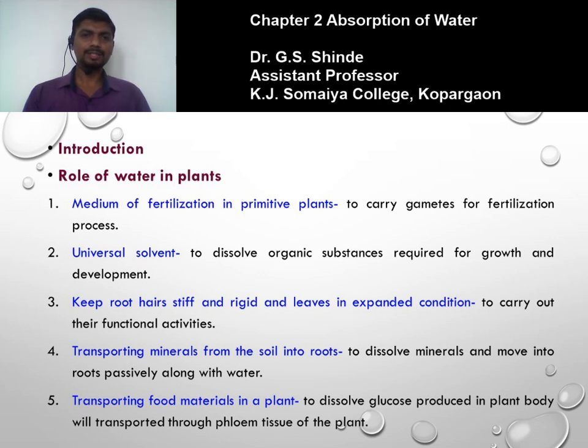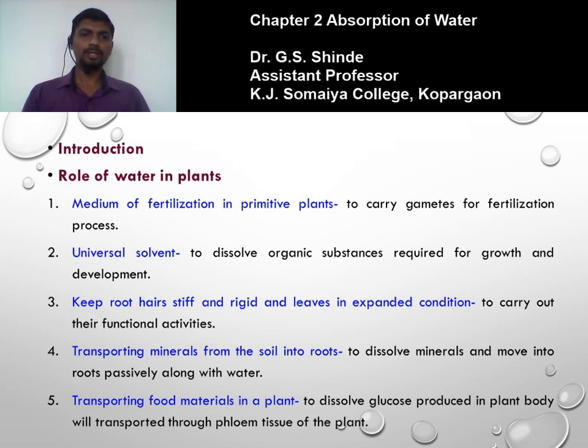In addition to this, certain inorganic substances also get dissolved in the water, for example, mineral nutrients that are required for the growth and development of the plant. So, water is a universal solvent in which various organic substances, for example, carbohydrates, amino acids, organic acids and also various mineral elements get dissolved. Because of which the plant gets these mineral nutrients for growth and development.